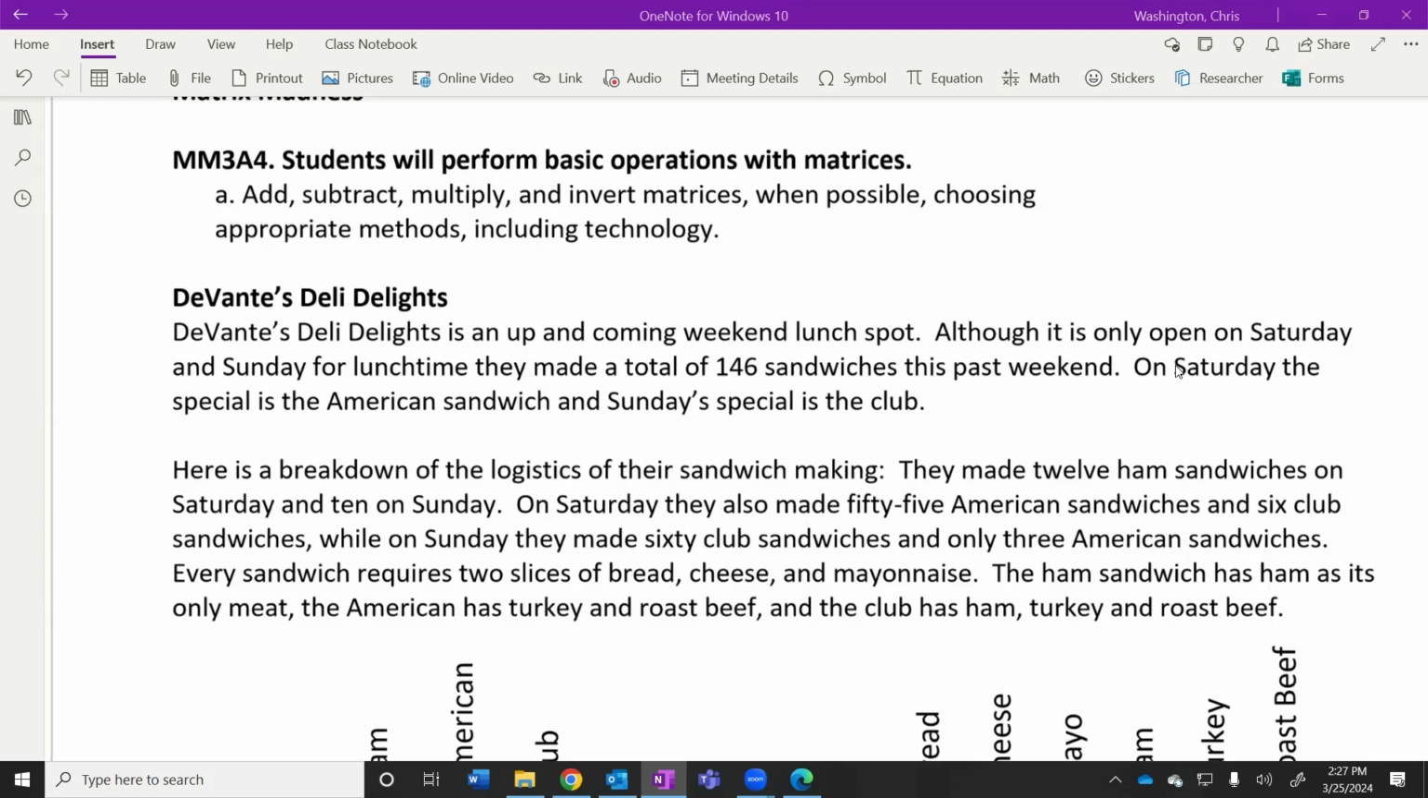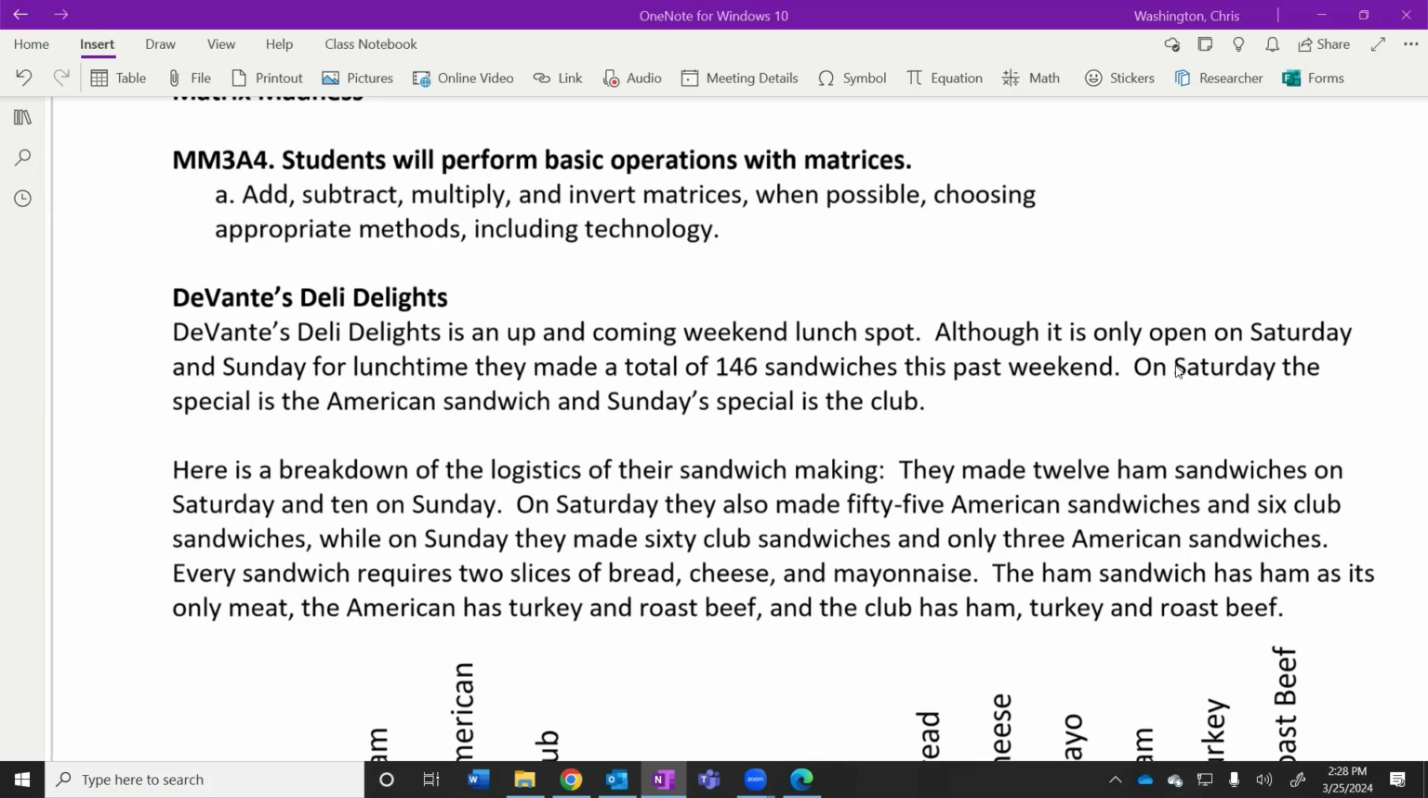How many club sandwiches do they make on Saturday and Sunday? No, club sandwiches. 66. Just club sandwiches. 66. On what day? Saturday and Sunday. 66. Okay, 66, they say. I don't know the answer.